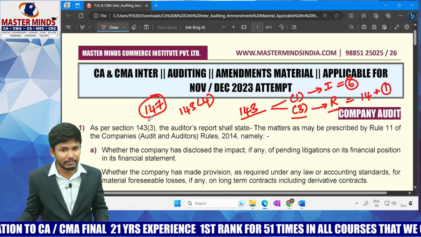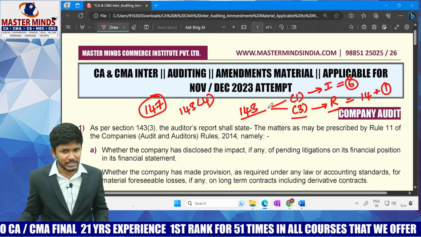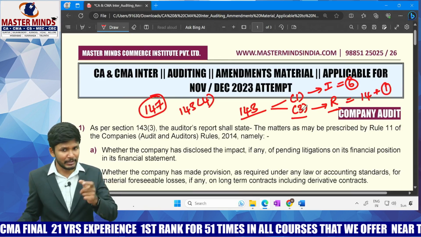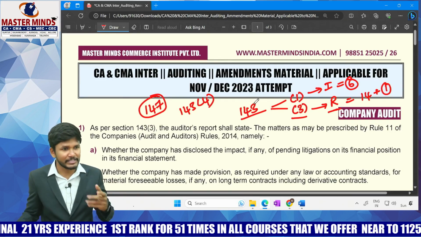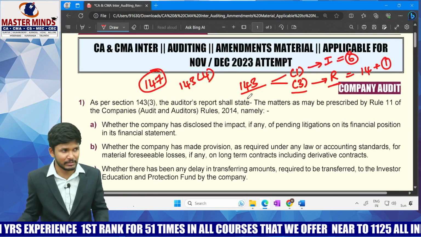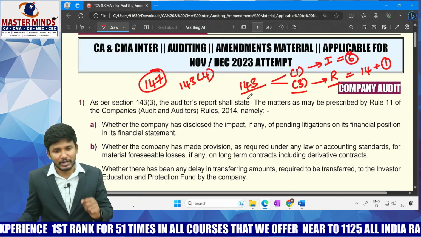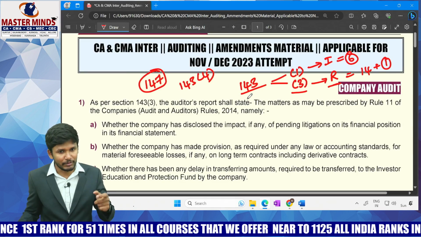That is nothing but your section number 147. No, 143 subsection 3, I mean the 15th point we completed. Now the second is what? Section number 147. This 147 we are supposed to discuss now. Now what is this 147, sir?